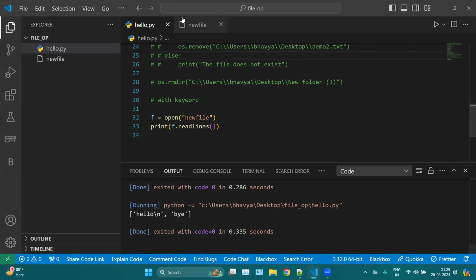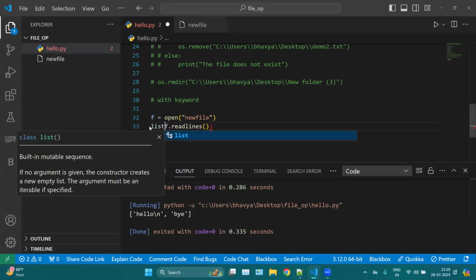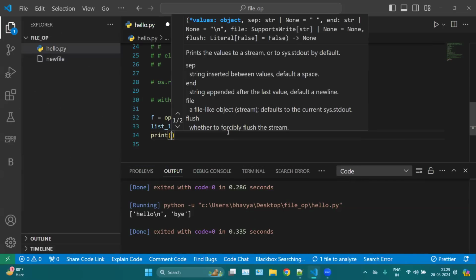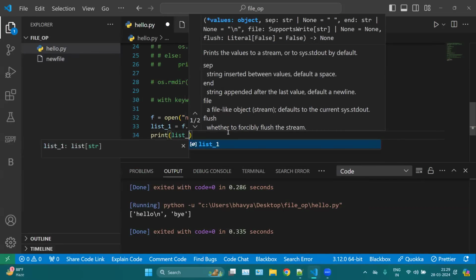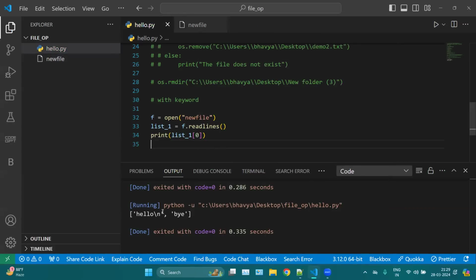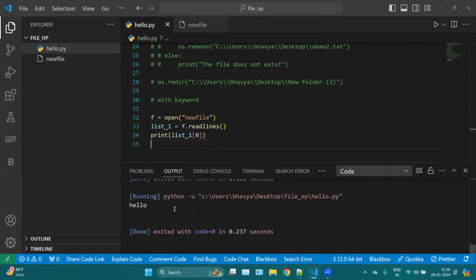Okay, so this will read my first line and second line. Then here, you can simply store this list in a variable, list1 equal. And then you can simply print the first element of list_1, the zeroth element. Then this will show you hello only. Okay, so this is how you can read one line or any number of lines within your new file or any file.